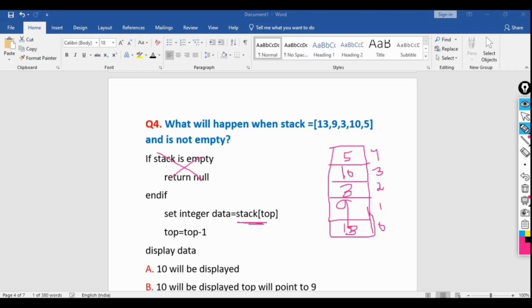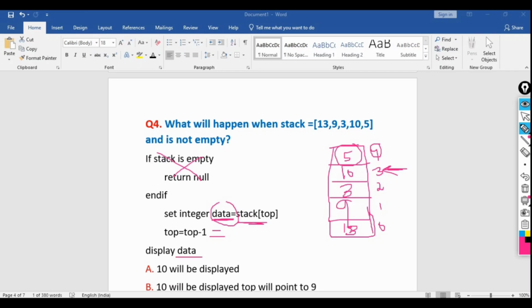In case of a stack, what happens? LIFO, last in first out. So top will be indicating this index 4. So stack top is 4. What is the value of stack at index 4? This 5 will be initialized to this variable data. Then top equals top minus 1. Initially top was 4, and this time we are simply deducting 1. So here it will be pointing to this part.